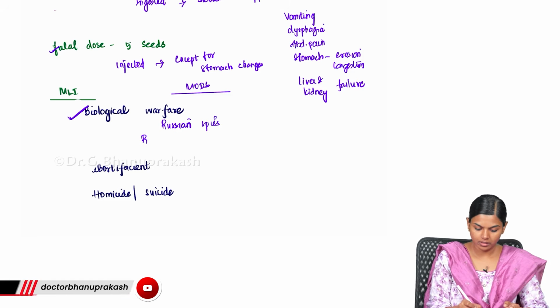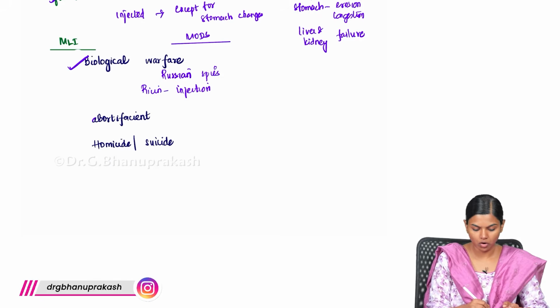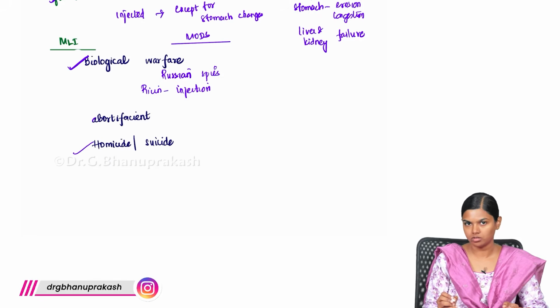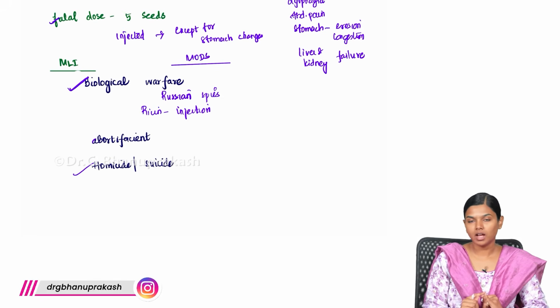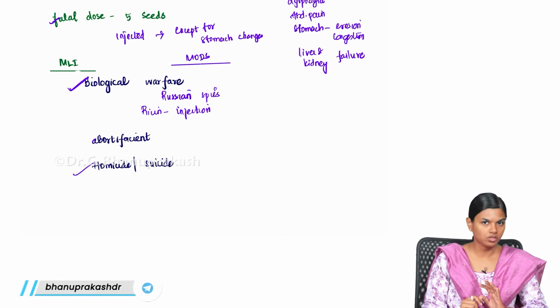So this ricin injection was used by them. And it is also used as an abortifacient, and it is used for homicidal and suicidal purposes also. So ricin, it is the active principle. All the parts are poisonous except for the oil, and ricin is a toxalbumin which can inhibit the protein synthesis, and it is used in biological warfare.